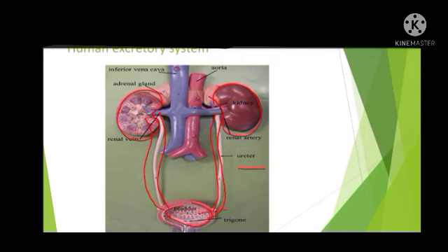This urinary bladder is a sac-like structure which can store the urine temporarily. And when the urinary bladder is filled, the urine can be eliminated out through the next part, that is the urethra. So these are the parts of the human excretory system.